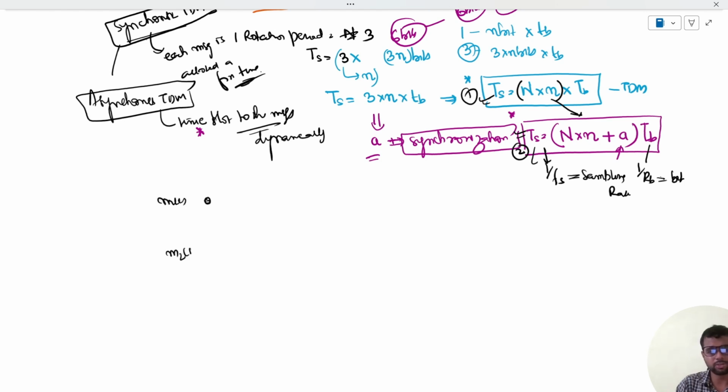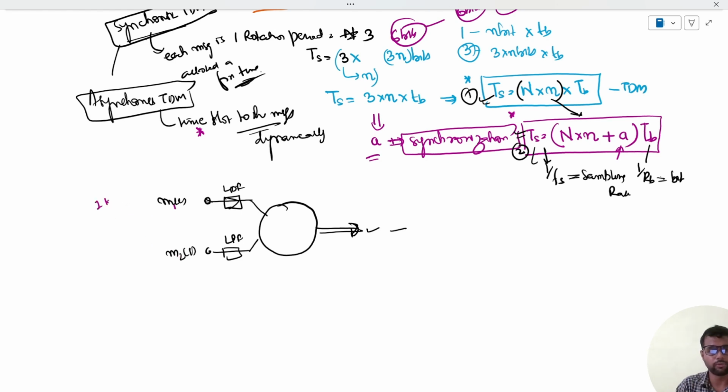Now, till now we have assumed M1(t). Let us restrict ourselves to only two messages. This is M1(t) and this is M2(t), and these are given to a commutator. The rest of the blocks, that is the quantizer, encoder, anything, and obviously there is an LPF, we have discussed all these block elements in previous videos, so you can go and check them out if you are watching this video directly. We have assumed that M1(t) and M2(t) are of the same bandwidth.